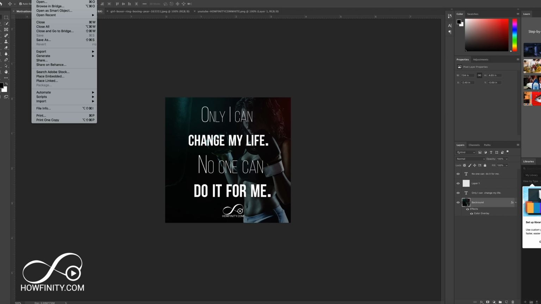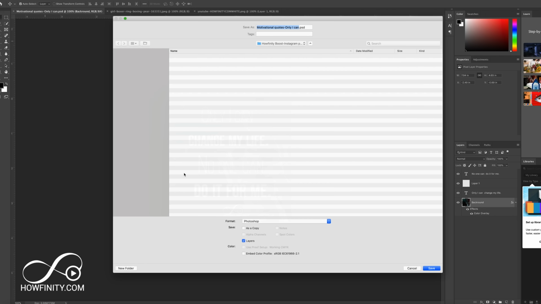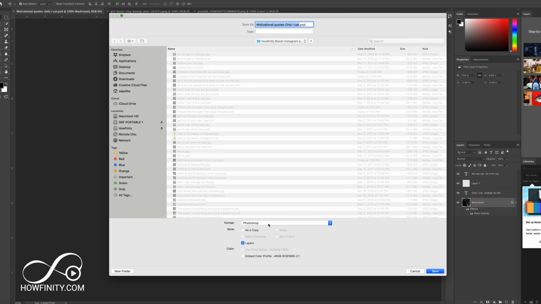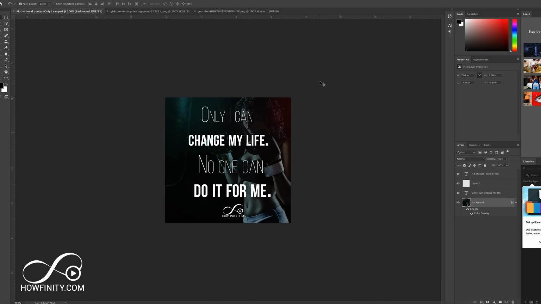Then to post it, I'm going to go to File, Save As again. And this time on the bottom under Format, I'm going to do JPEG. If I do JPEG, that's the version I'm going to post on Instagram. Again, I'm going to save it. See, this is a JPEG. The other one was a PSD, a Photoshop file. Save that. I'm going to press OK.